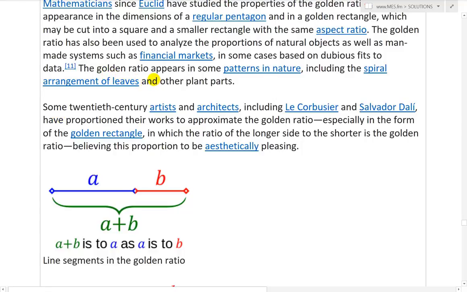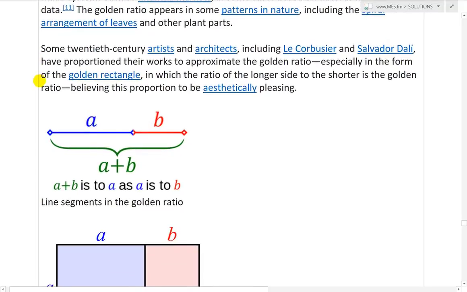So the golden ratio appears in some patterns in nature, including the spiral arrangements of leaves and other plant parts. Some 20th century artists and architects, including Le Corbusier and Salvador Dali, have proportioned their works to approximate the golden ratio, especially in the form of the golden rectangle, in which the ratio of the longer side to the shorter side is the golden ratio, believing this proportion to be aesthetically pleasing.